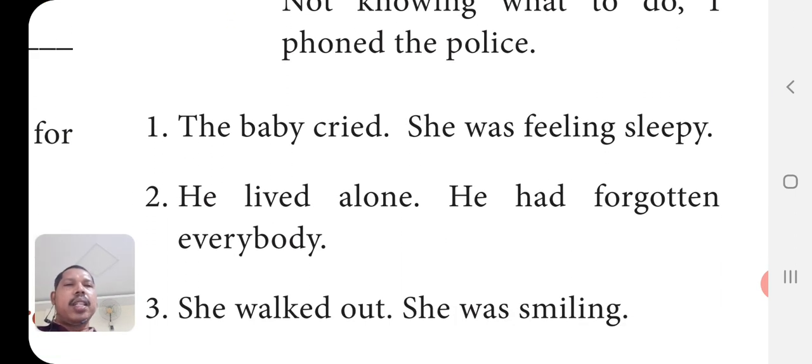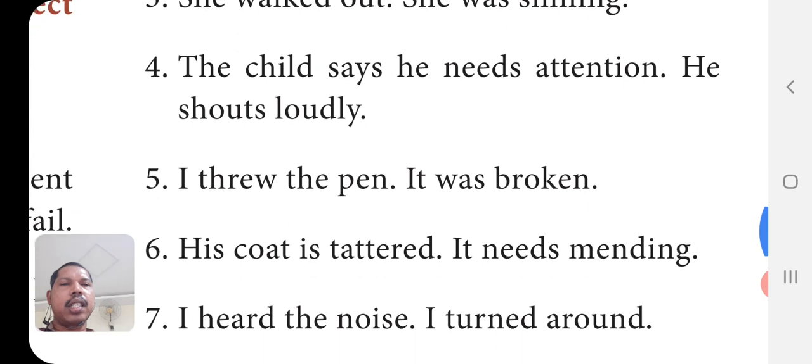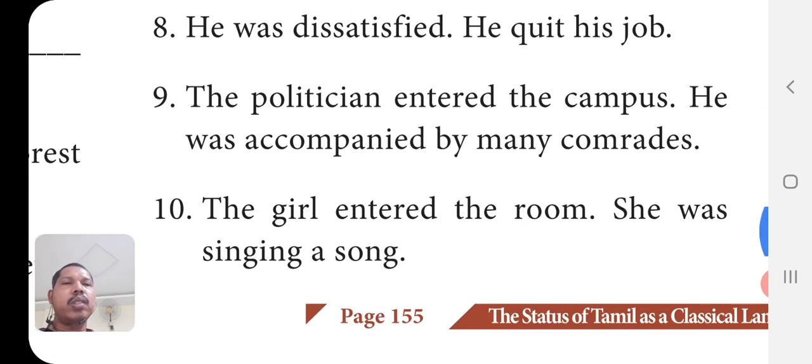The baby cried. She was feeling sleepy. So how will I change it? Here the finite verb is cried, so we can use the word crying. Or, feeling sleepy, the baby cried. The second sentence is she was feeling sleepy. Was feeling is the past continuous tense, in finite form, so we have to drop that helping verb. Then write: feeling sleepy, the baby cried. Likewise, you combine the other sentences also by using participles. You can use the past participle also.